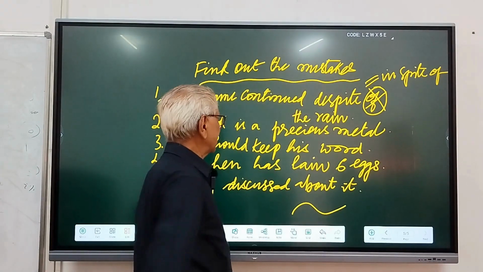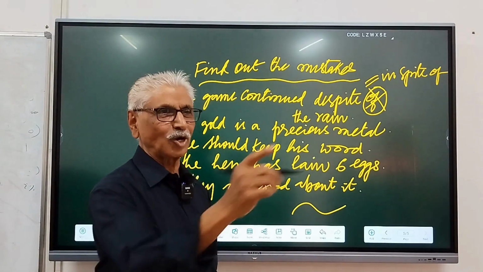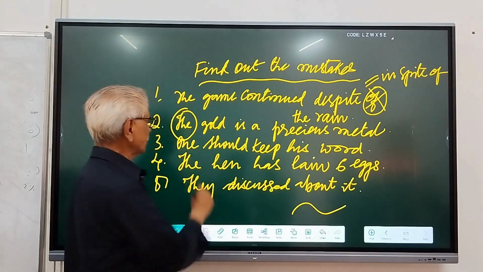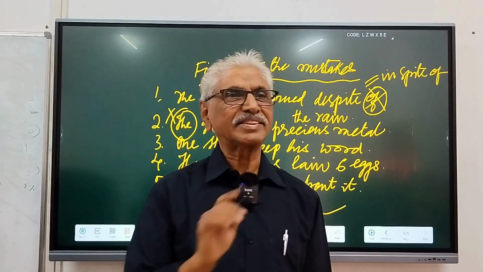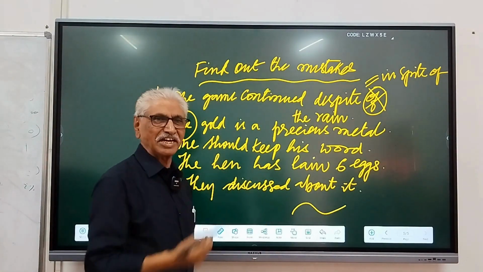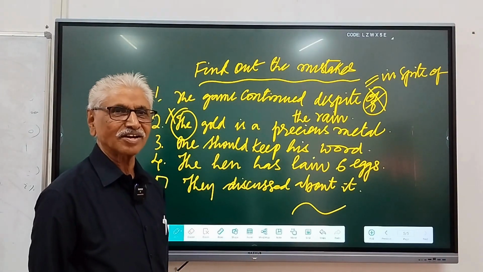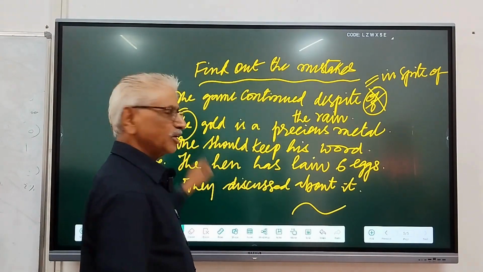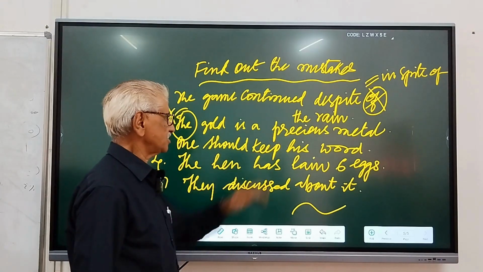The next one: the gold is a precious metal. Only gold. That means no the. What's the reason? Give me the reason. Yes, he is right. Gold is general, so don't use the here. The gold is wrong. In particular situations, we use the, not in general situations. Gold is a precious metal.